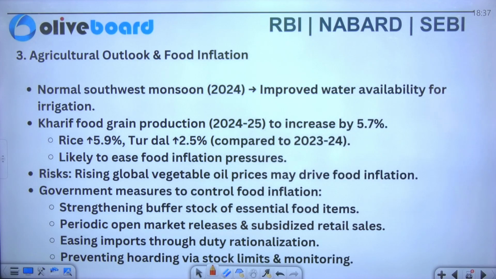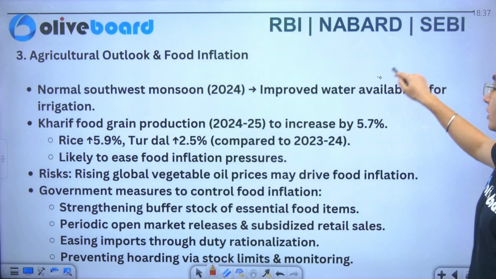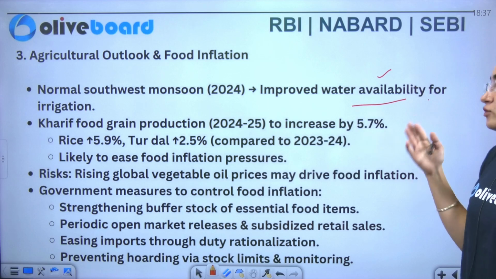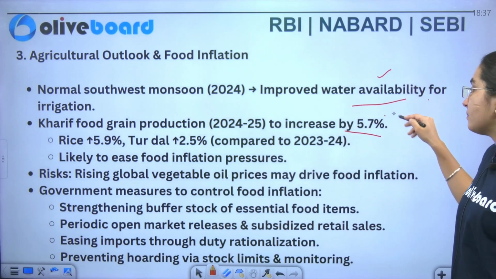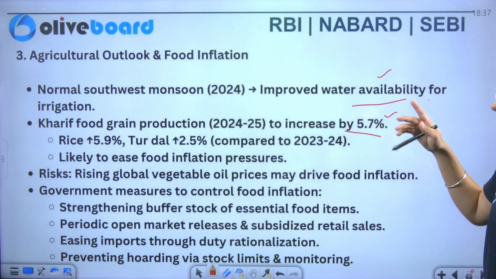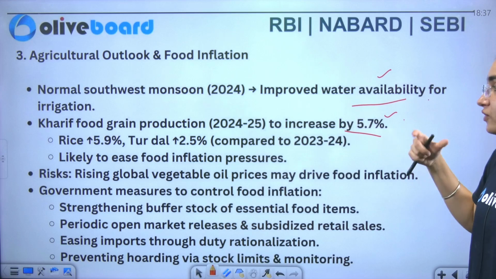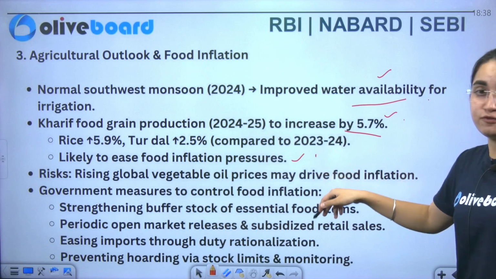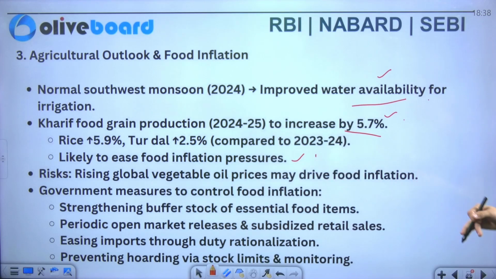Similarly, if I talk about the agriculture outlook and food inflation, here you see the case of a normal southwest monsoon in 2024. So there is an improvement in water availability for irrigation purposes. Kharif food grain production from 2024 to 2025 is to increase by 5.7%. Rise in the prices of rice is by 5.9%, and tur dal is at 2.5%. It is likely to ease food inflationary prices, as has been said here.